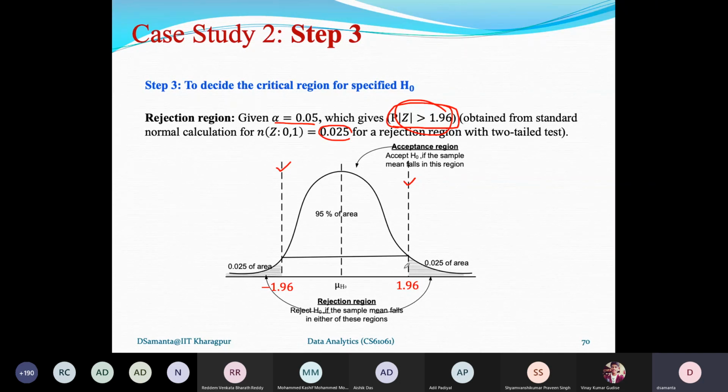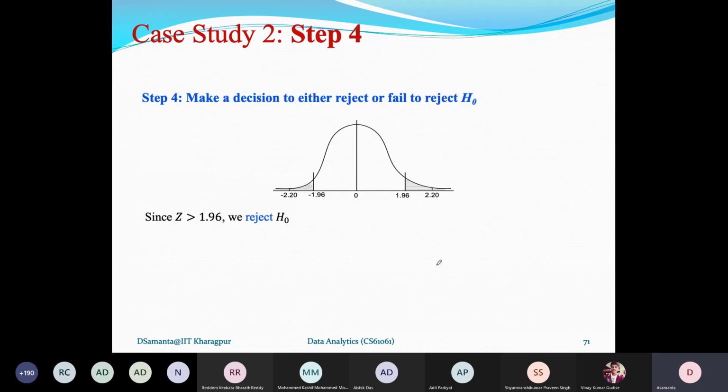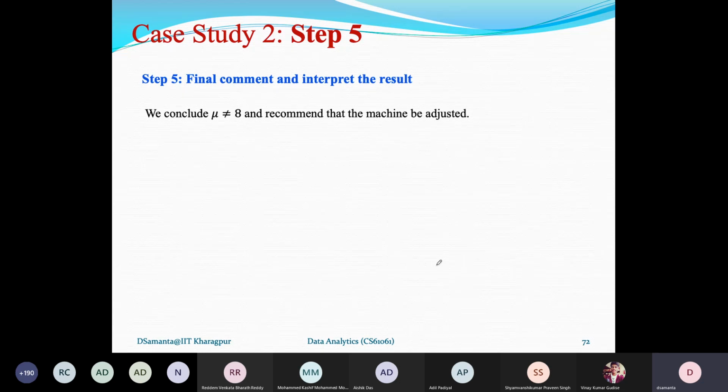Now from the test data, what we got is that the Z value is 2.20. So it is here, which means it is in the rejection region. Therefore, we can reject the null hypothesis H0. Rejecting the null hypothesis means the simple interpretation is that the machine is not working correctly. So here we need to adjust or repair the machine. That is the conclusion. So this is the case study.